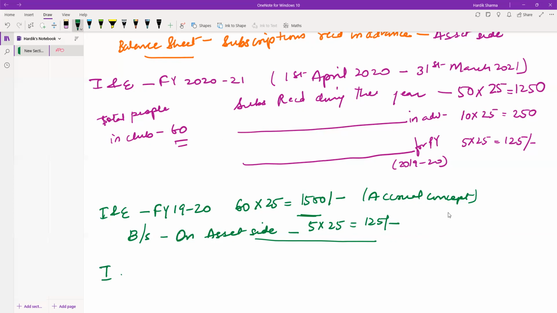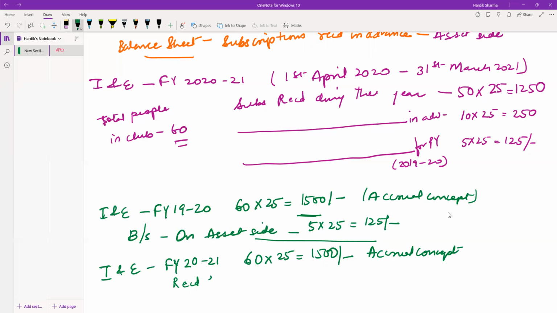Now, in the income and expenditure account for financial year 2021, what will we write? We will write for 60 people, 25 rupees, 1500. Again, based on the accrual concept, received during the year, received for the year is 25 rupees for 50 individuals. From 50 individuals, that comes to 1250.